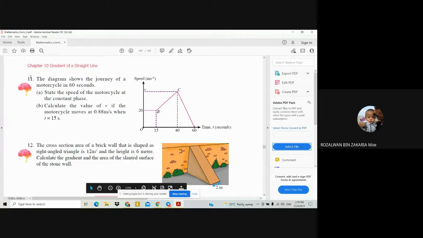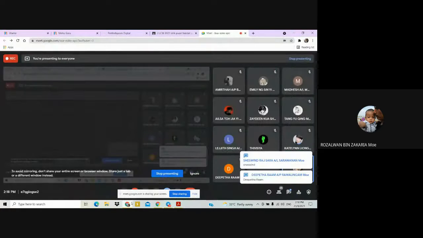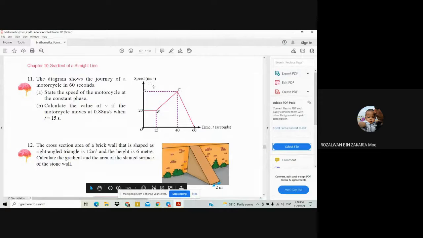Okay, question 11. The diagram shows the journey of a motorcycle in 60 seconds. A, state the speed of the motorcycle at the constant phase. So to answer this one, you have to refer to this graph of speed versus time. What is meant by the constant phase? Constant phase means the phase in which the variable does not change. So for this one, the variable is the speed.